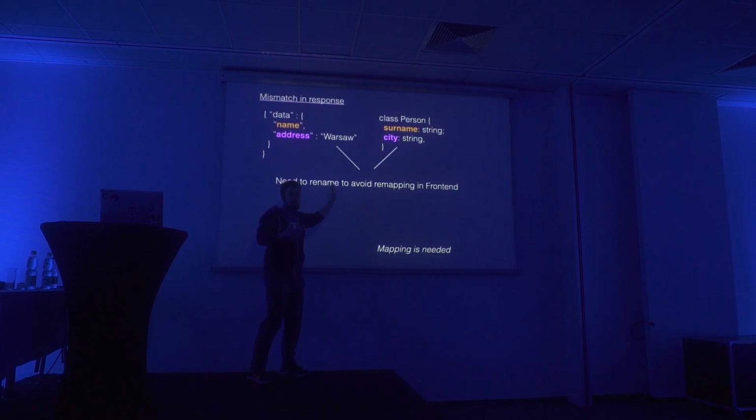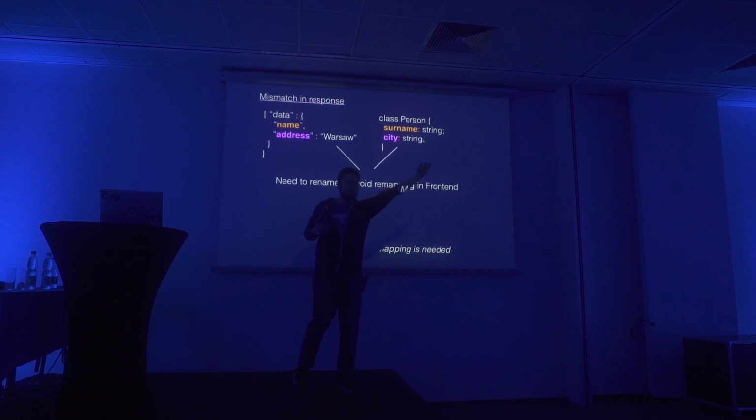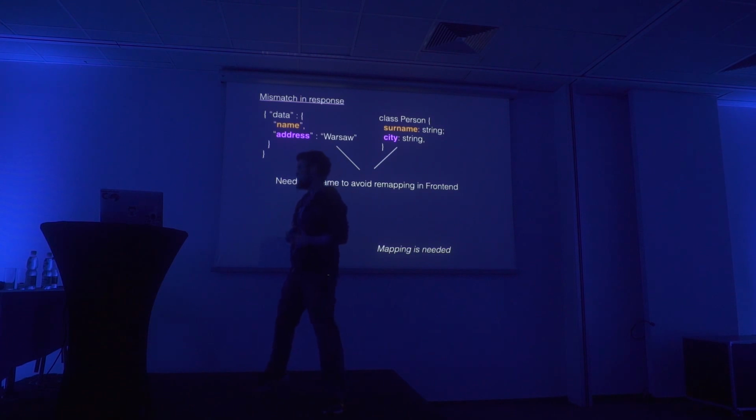I need to have a rename layer. Essentially, I'm taking my JSON output and saying, I'm going to put you into a view model, and I'm going to write a bunch of boring property this equals property that. And by the time you're done, you just want to kill yourself, right?